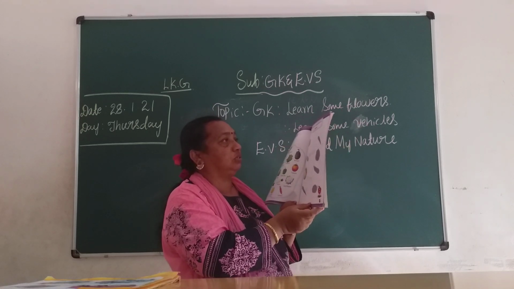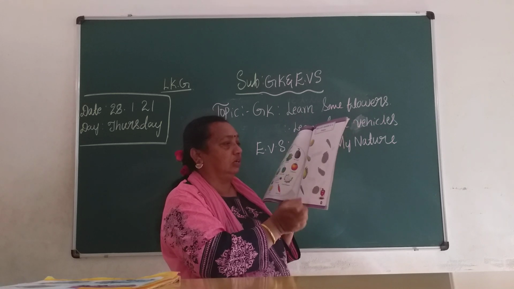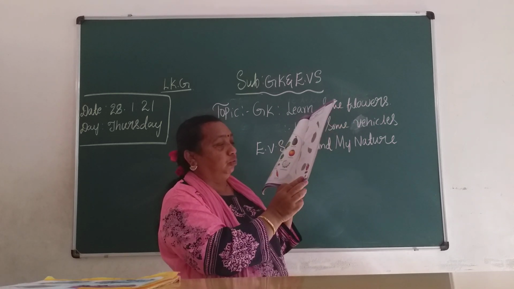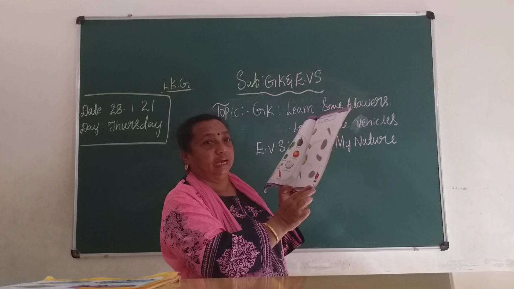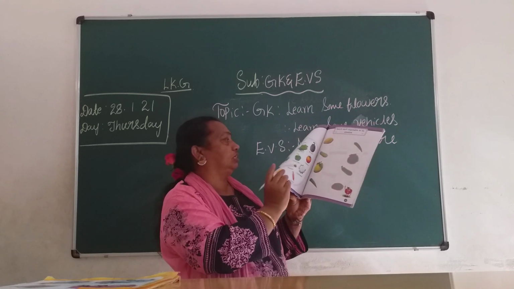Match each vegetable to its shadow. Match, children. You have to match it. You have to do the exercise. Page number 69. Okay. Once again, I will revise, children.